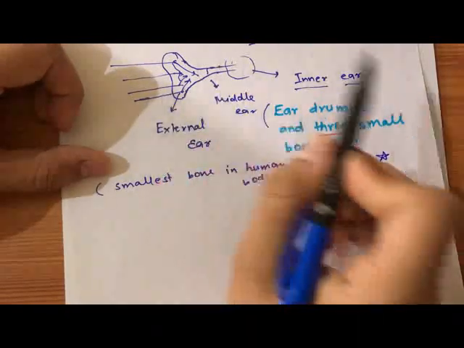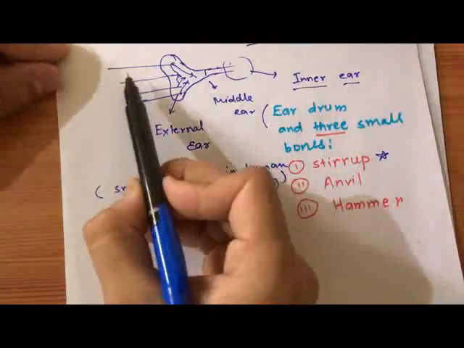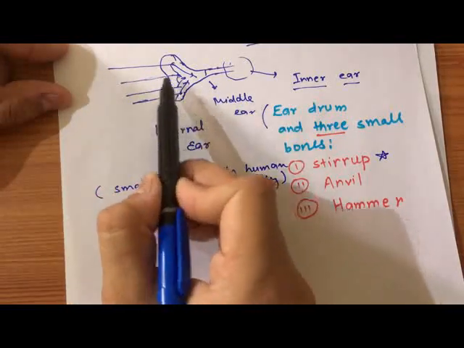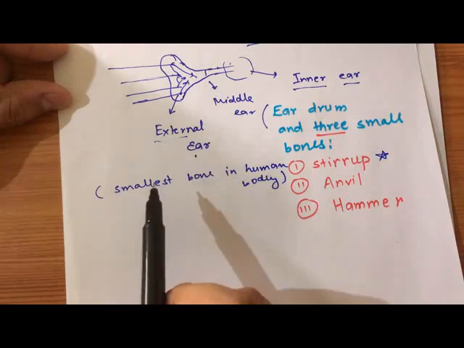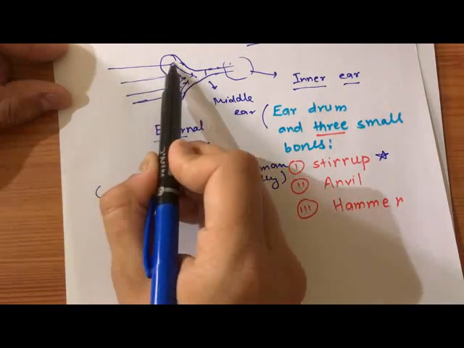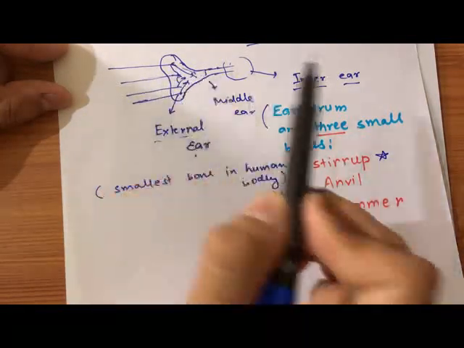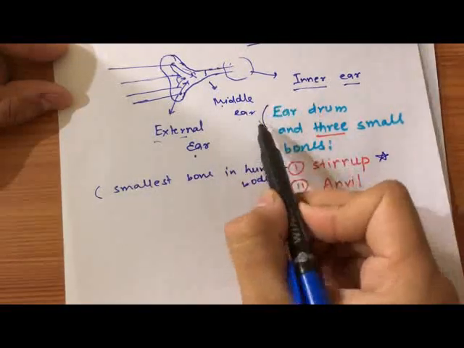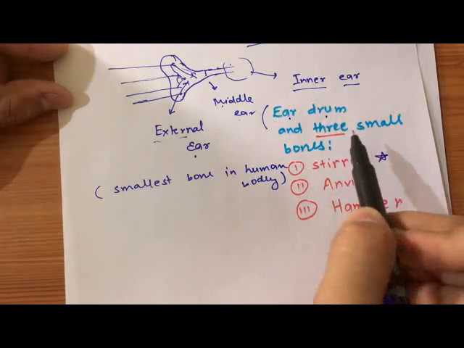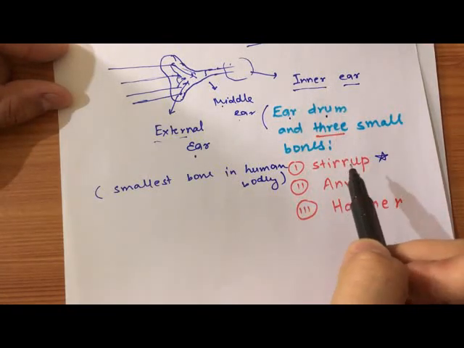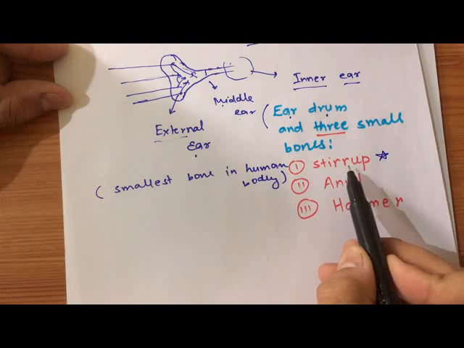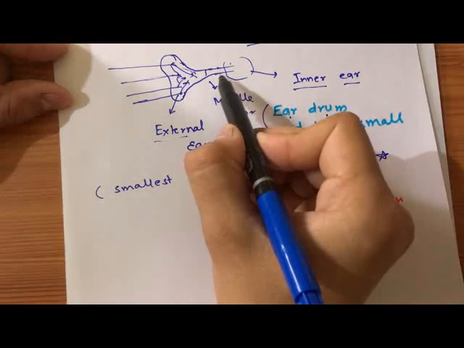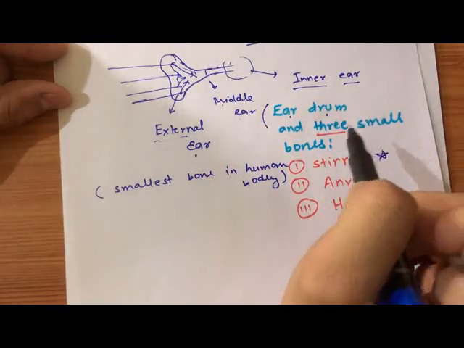I am recapitulating it once again. Sound enters the middle ear with the help of the external ear. The external ear collects the sound and sends it to the middle ear, and the middle ear consists of an eardrum and 3 small bones. What are those 3 small bones? Stirrup, anvil and hammer. And from the middle ear sound goes to the inner ear.